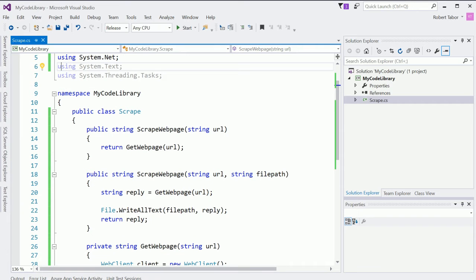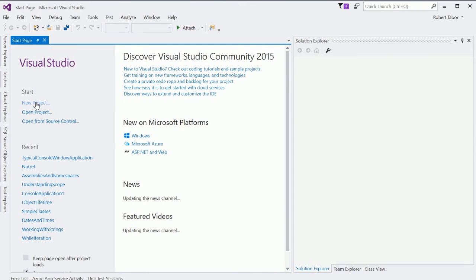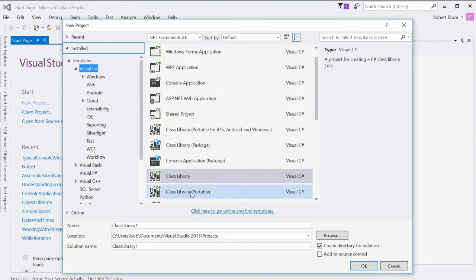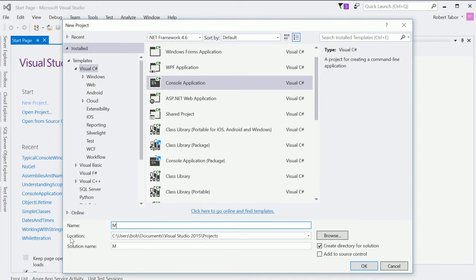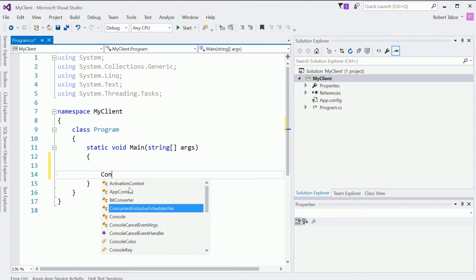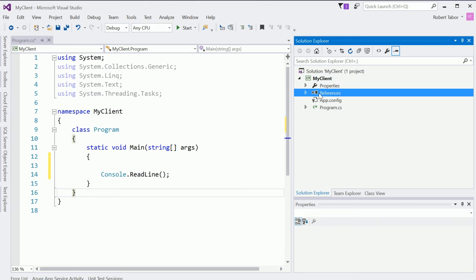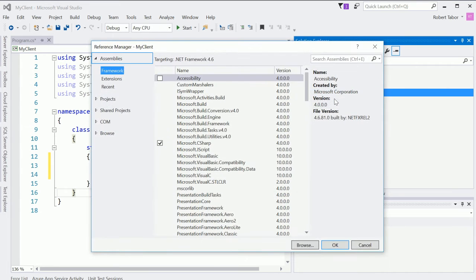All right, great. So now let's open up a second version of Visual Studio. And I'm going to call this My Client. So this will be a console application called My Client. And we'll click OK. And what I want to do is to, first of all, add a reference to that DLL that we created just a moment ago. So I'm going to go and right-click on References and select Add a Reference.